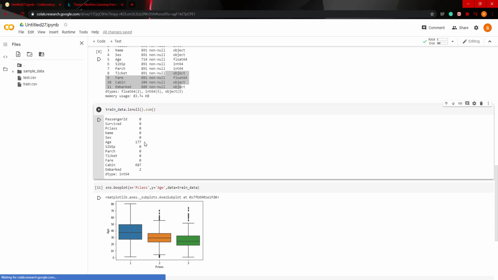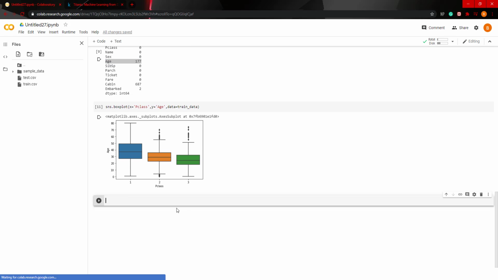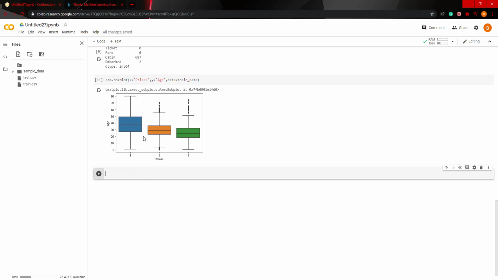Now, since we're missing 177 values, we could just fill in these values with the average age of the entire data set, but that's not efficient. We want to actually be more precise. So we'll take the average age for each class, and fill them in for the missing values based on what class they belong to. So to get the exact numbers of the averages for each class, we can do the following.